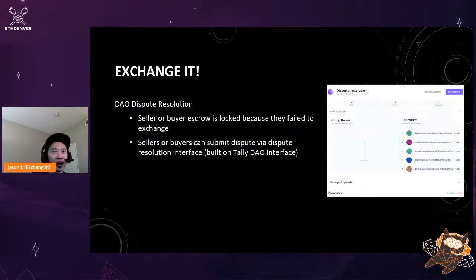Now, what happens when buyer and seller do not meet up? Say the buyer does not show up. Then the seller and buyer don't get their escrow back, and the seller can open a dispute resolution. We set up this dispute resolution mechanism through the Tally DAO interface. Normally this interface is used for submitting DAO proposals, but we've leveraged it for this utility. You can basically submit, hey, the buyer didn't show up.